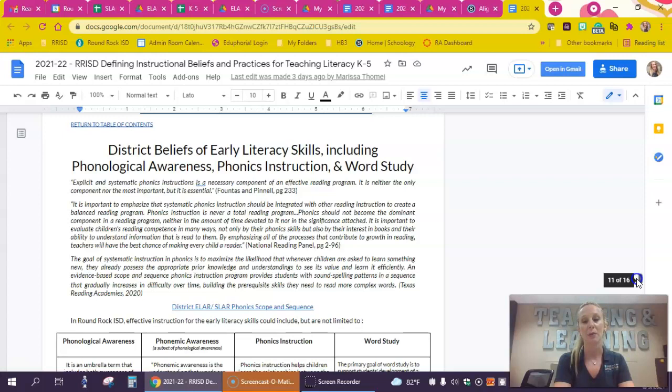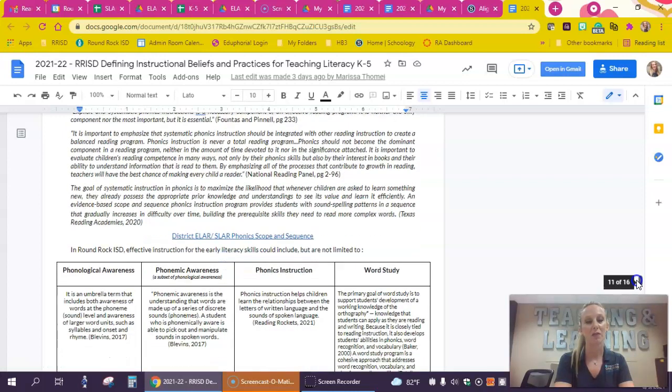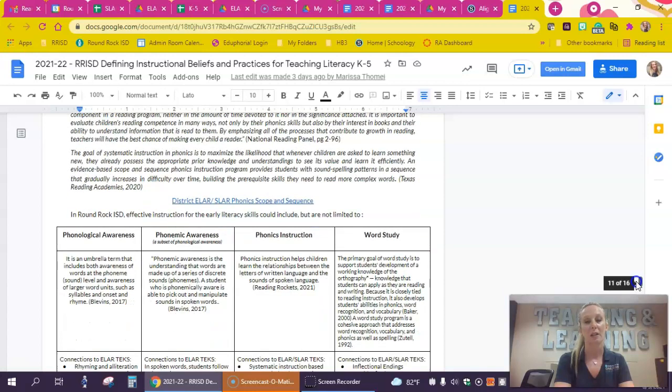So this is an area that we really expanded on in the beliefs document so that we could really make some clear connections for you, so that there aren't questions and wonderings as you're taking your reading academies and wondering, what does this mean in Round Rock? So this is information for you to digest and think alongside. How's what you're learning in reading academies fitting with what we believe? We need to take those through the filter of our beliefs and how we know that we support students through these research practices to build them up.